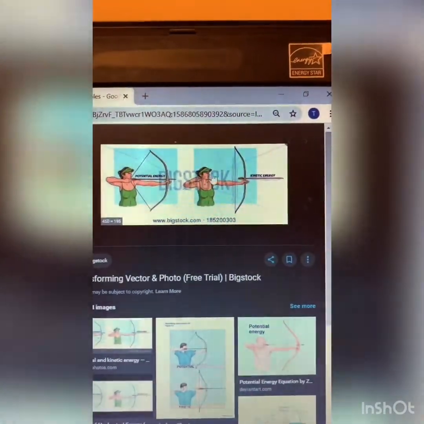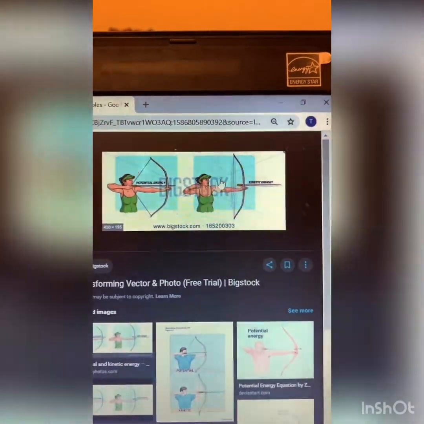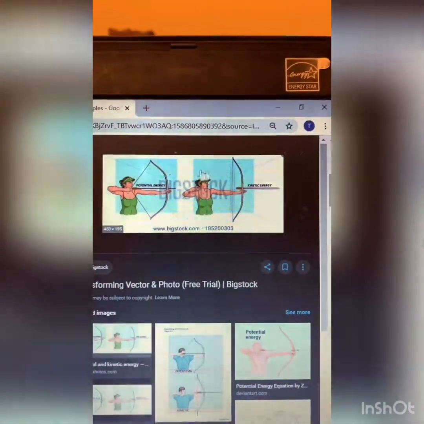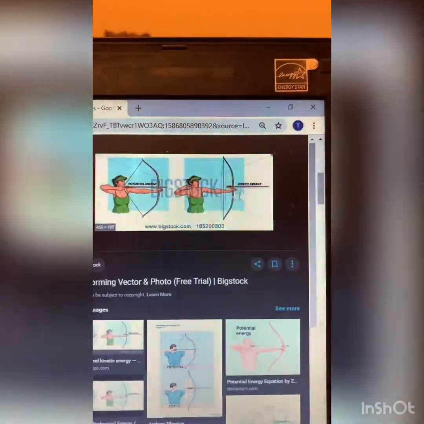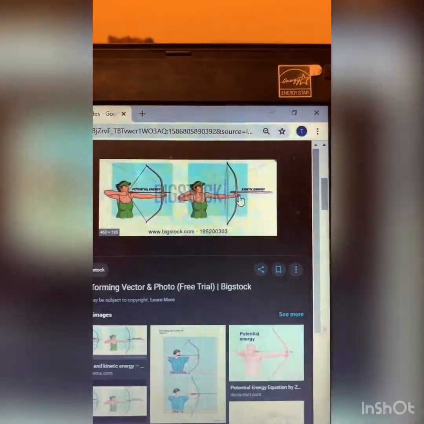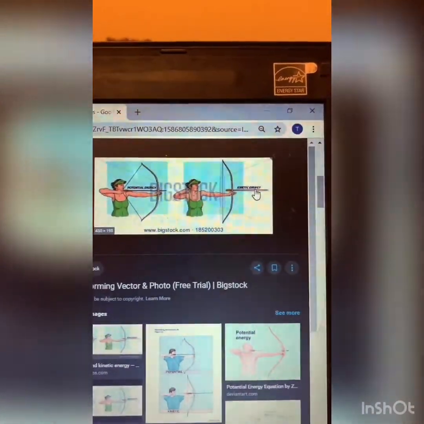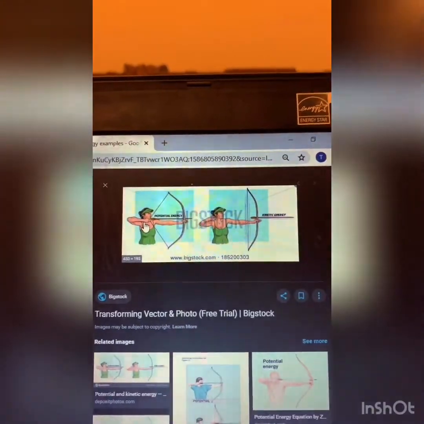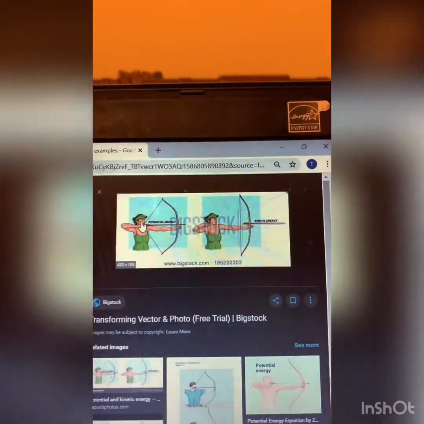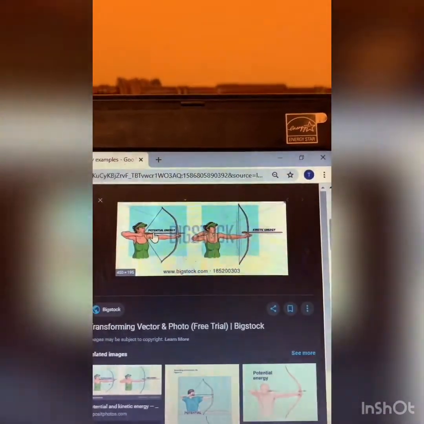Whenever I release it and this object starts to move, this potential will turn into kinetic. So whenever an object starts to move, we have kinetic. Whenever we are putting energy inside an object without moving it, it is a potential energy. Okay?